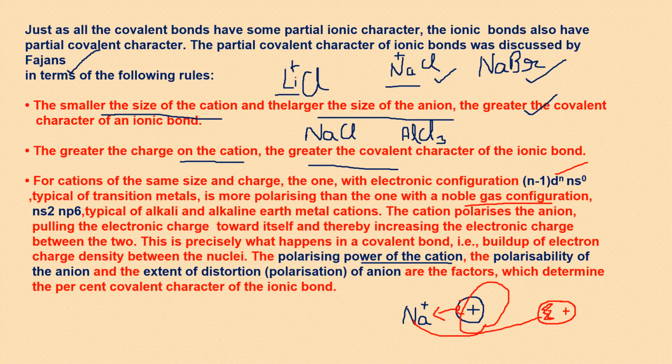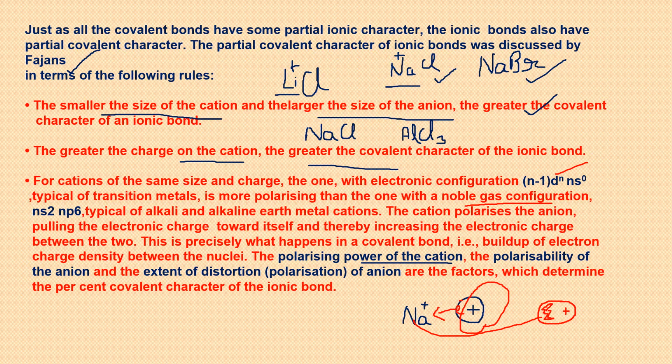So transition metals are more polarizing than the ones with a noble gas configuration, because noble gases already have a stable configuration, so they will not be attracting the electron cloud of some other atom. And alkali and alkaline earth metals, obviously they will be attracting the electron cloud more because they need to attract it because of opposite charge. They already have positive charge on them.